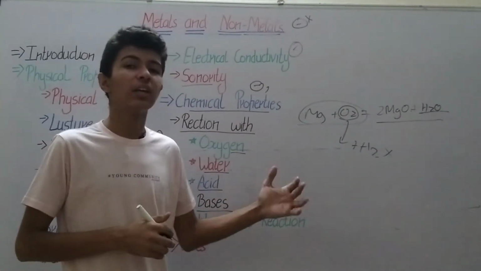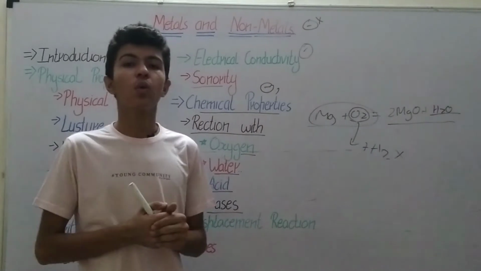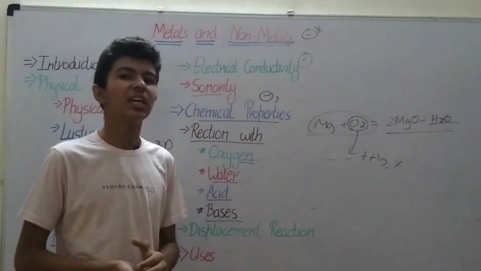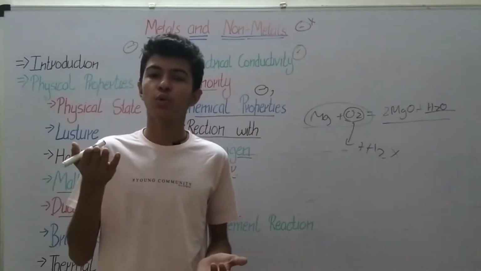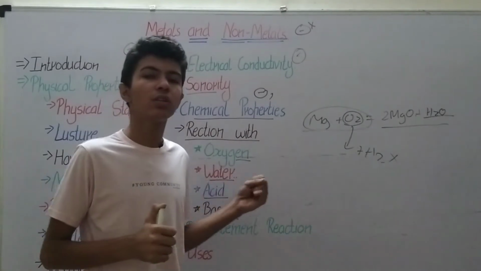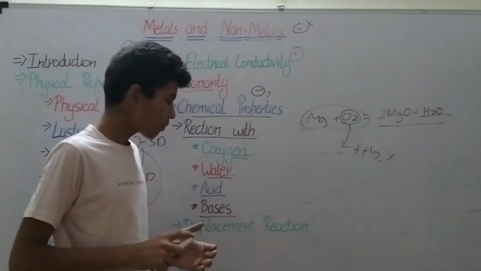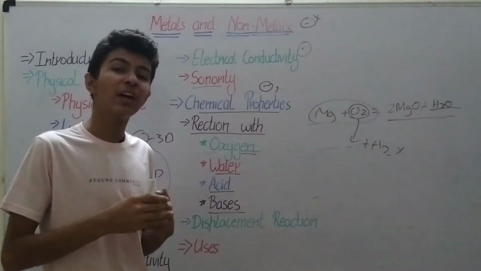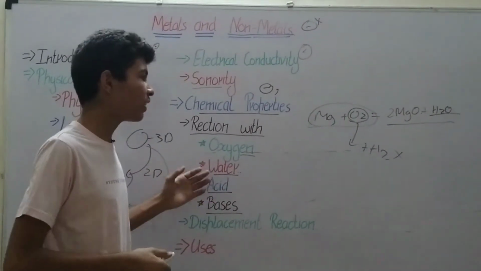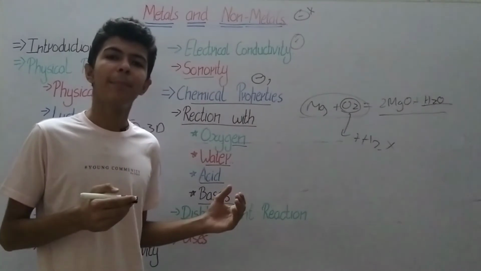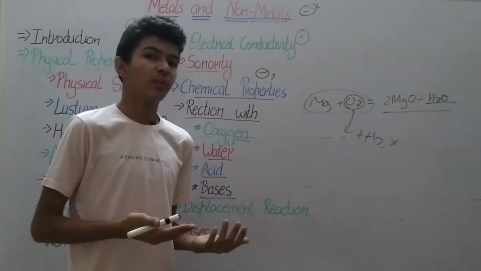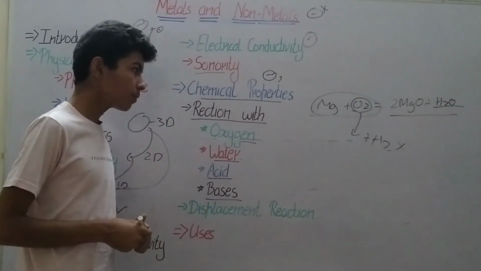So they are very reactive, but metals like gold, silver and platinum do not react at all. Some metals, like iron, copper and zinc, are not too reactive, but they can react with steam because they react at high temperatures. As I told you, silver, gold and platinum do not react with water at all.